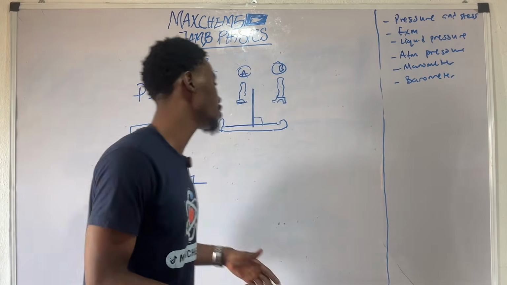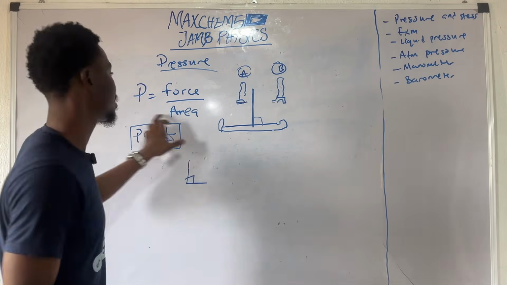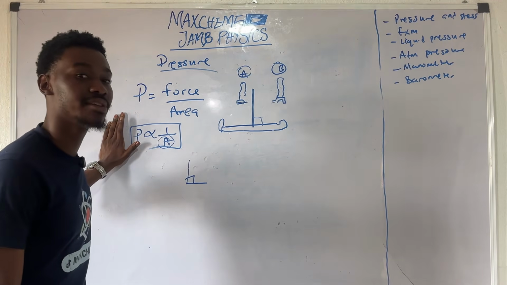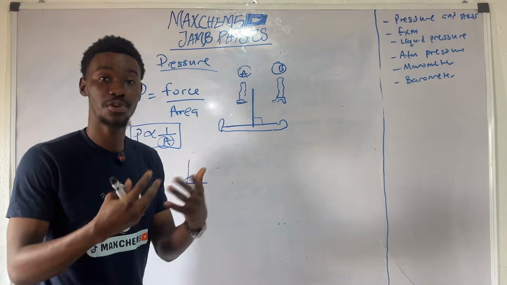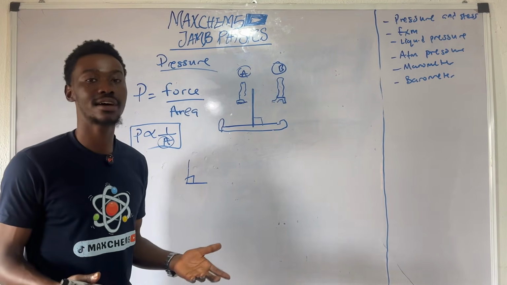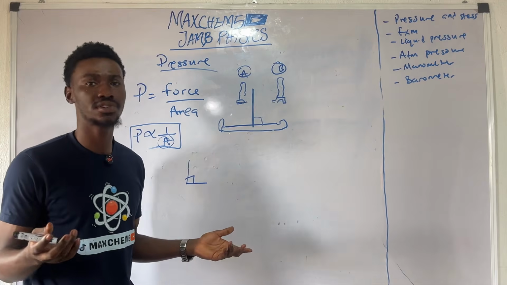If you can think clearly, if you are a physics student, you would think about this formula. Pressure is inversely proportional to area. So the one with the smaller area would have more pressure on your foot, but the one with more area would have lesser pressure on your foot. So pressure is a very vital concept.